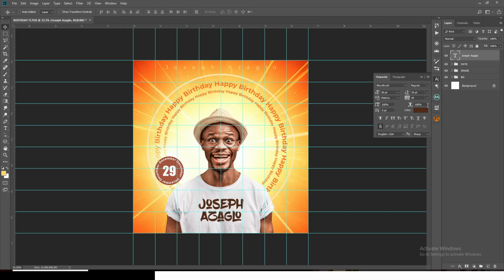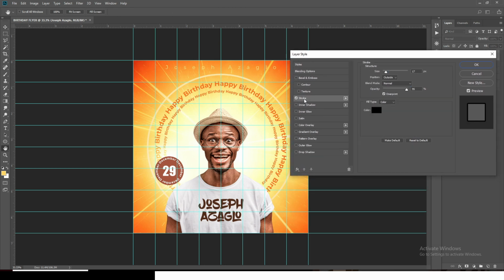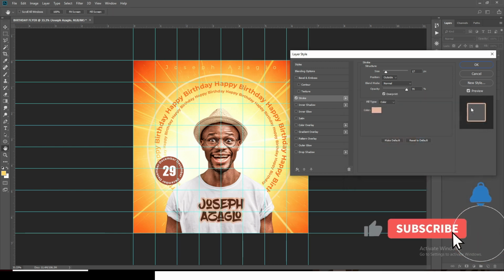Let's see. And then let's double click it. Let's do some layer style editing. I'll click on the stroke, and then I want to give it a very light color. I'm going to give it E6B9A3. I'm going to set the size over here to 13. I don't want it to be too big. I'm just going to set it to outside, normal here. The opacity, let's make it 95, and then the color, that's the color here.